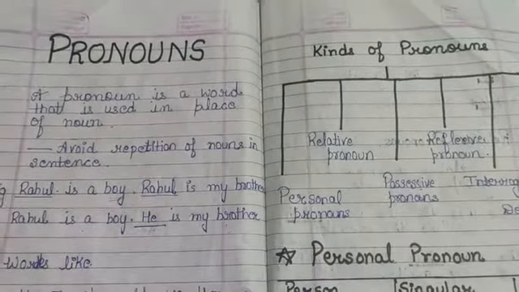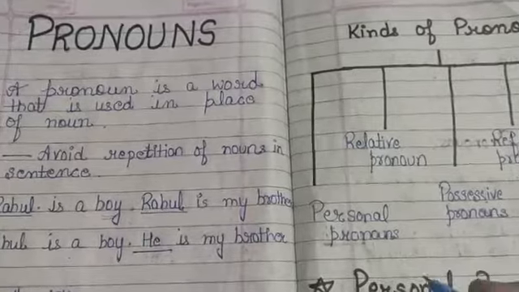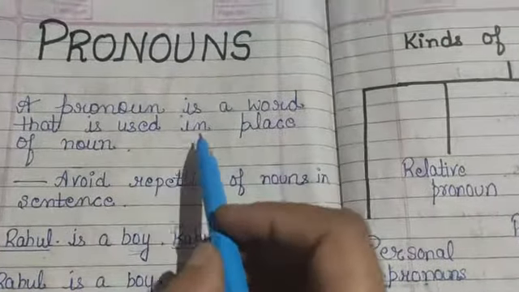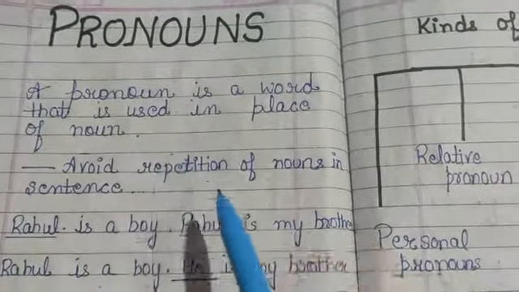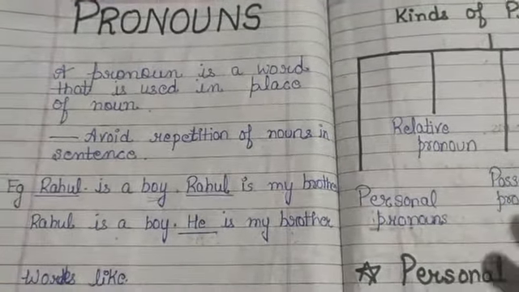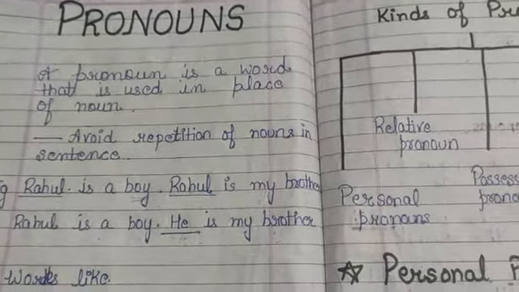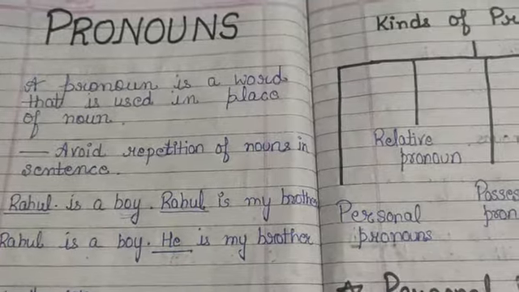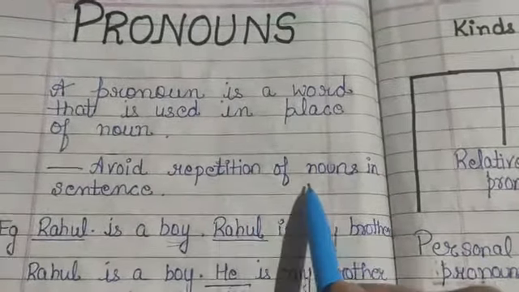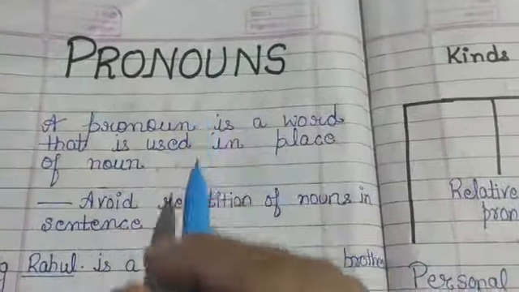Dear students, in my last class I told you about nouns. So today's topic is pronouns. A pronoun is a word that is used in place of a noun. In order to understand pronouns, first of all, you should be clear about nouns. A noun is a name of a person, place, animal or thing. To avoid the repetition of a noun in a sentence, we use pronouns.